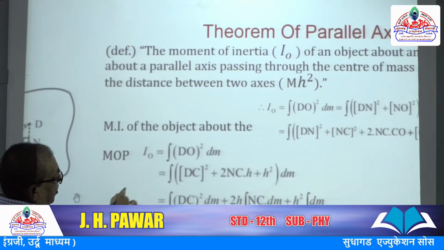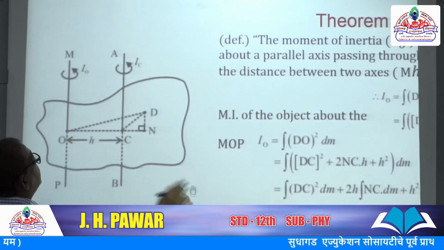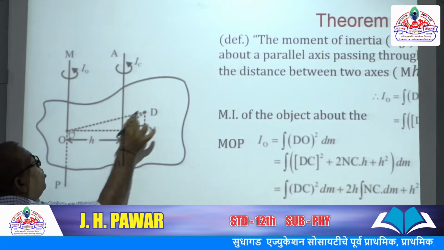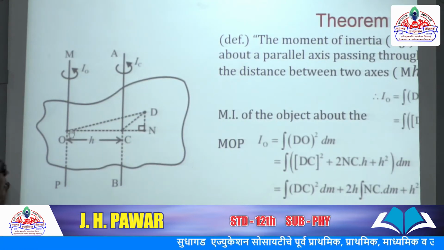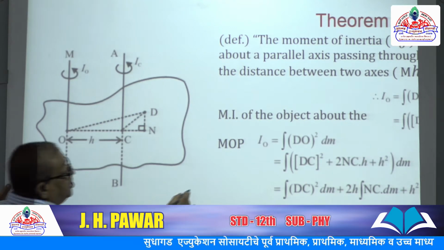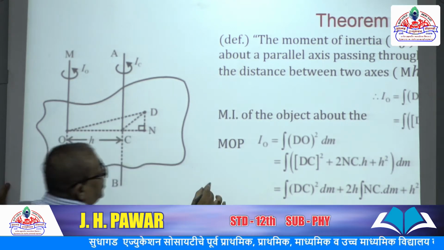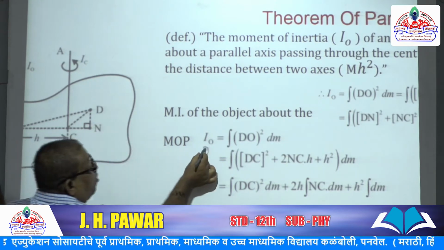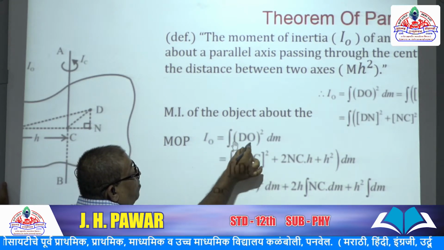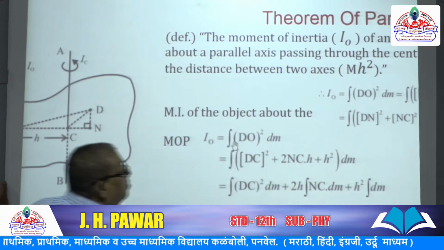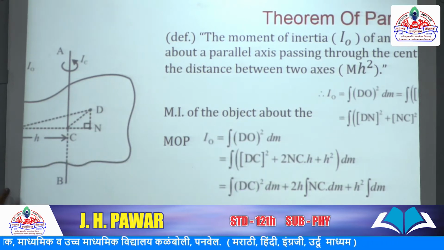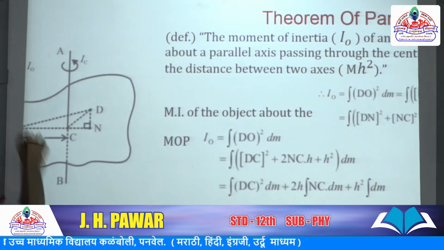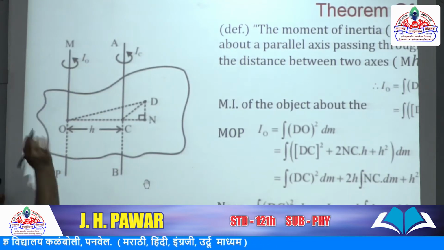Thereafter, with the help of this right angle triangle ODN, this moment of inertia IO equals the integration of DO square dm. It is the moment of inertia of this rigid body about any axis MOP.